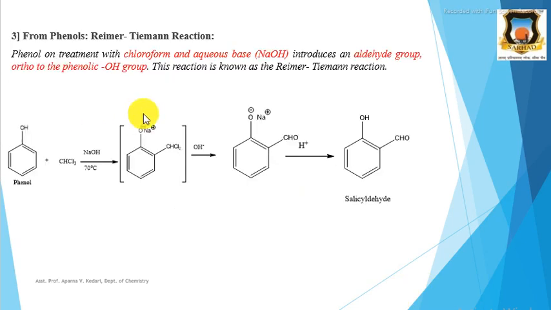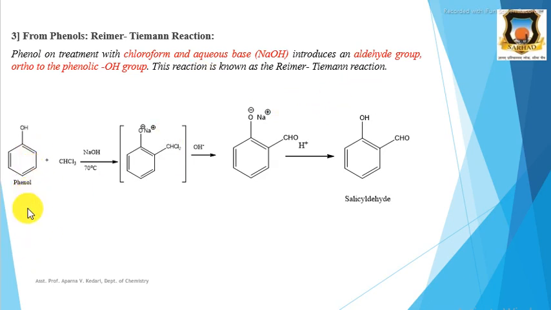Next we can prepare aromatic aldehydes from phenols by the Reimer-Tiemann reaction. When phenol is treated with chloroform in aqueous base, that is sodium hydroxide dissolved in water, an aldehyde group is introduced at the ortho position with respect to the OH group, and the reaction is known as the Reimer-Tiemann reaction.